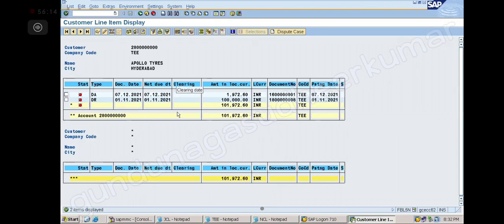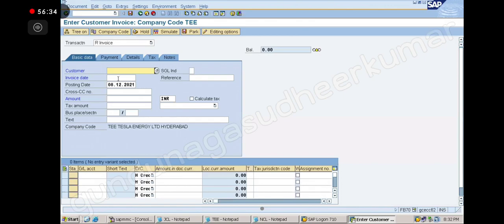Okay, next is backdated posting. Backdated posting means what? How to post backdated? Just the date you have to change. Like this, in FB70. Backdated means you have to give a backdate. Other things, everything is the same. Understood?